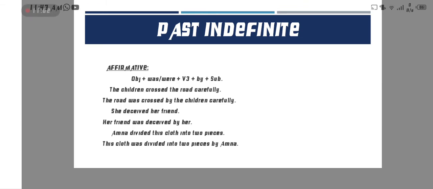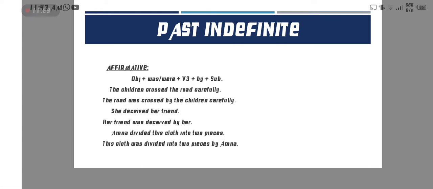Okay, now next, past indefinite. What is the structure if we want to change a past indefinite sentence into passive voice? The affirmative structure is: object, then was or were, then verb third form, by, and subject. The first example: the children crossed the road carefully.